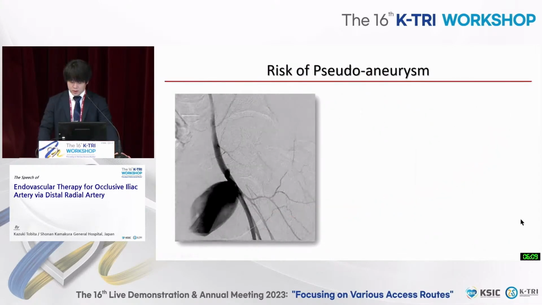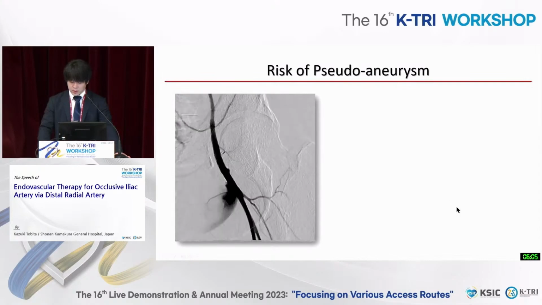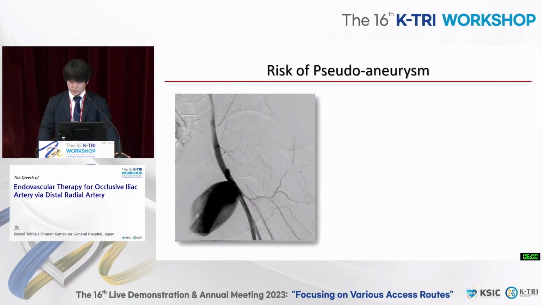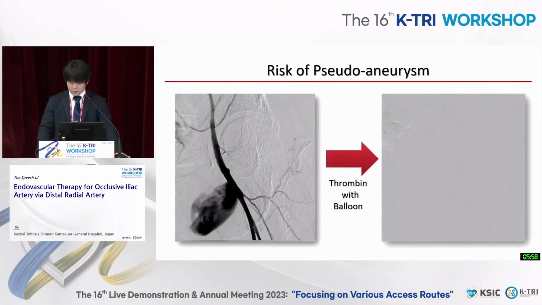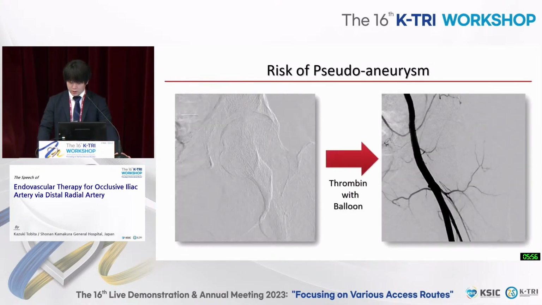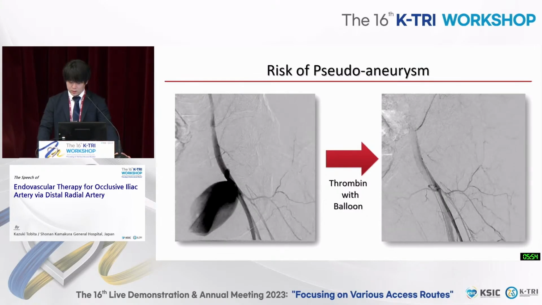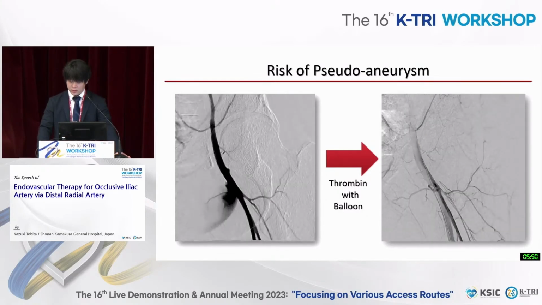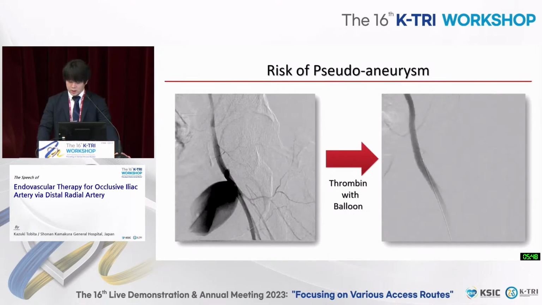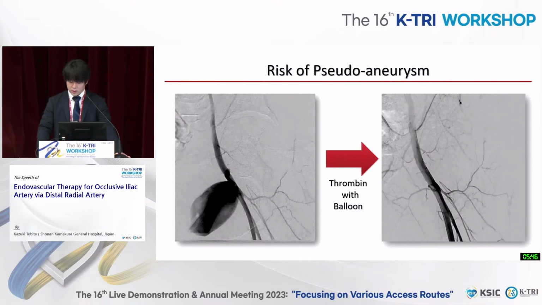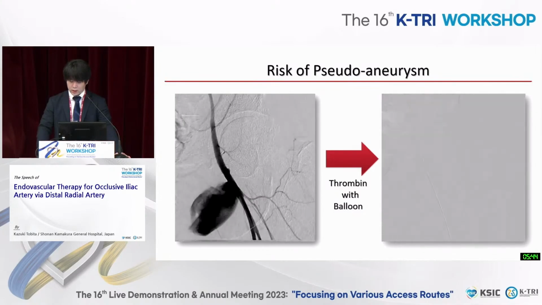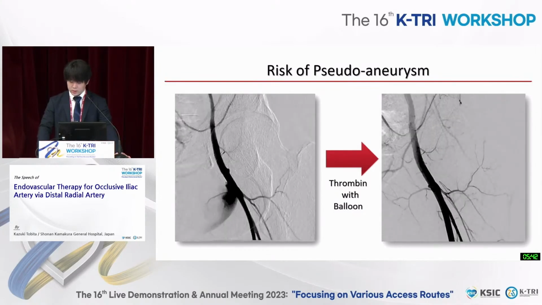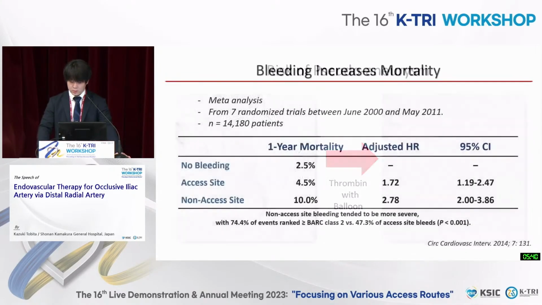Initial EVT was performed with the transfemoral approach only. A large sheath was required, but it increased the risk of access site complications. Retroperitoneal hematoma sometimes causes shock, and pseudoaneurysm of the femoral artery needs treatment. In most cases, thrombin hemostasis with EVT can help. However, a Viabahn stent graft sometimes is needed in such a case.